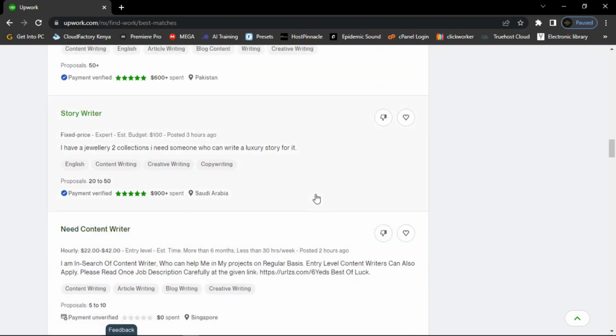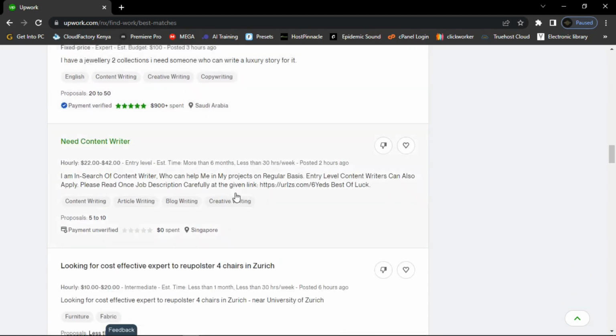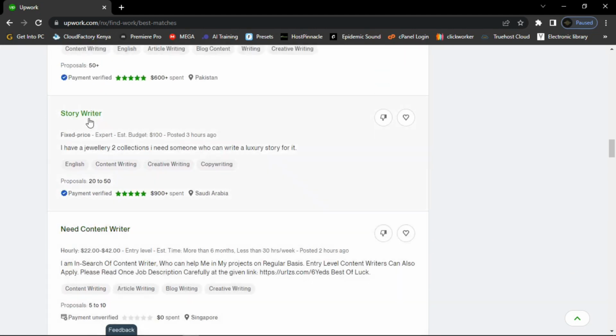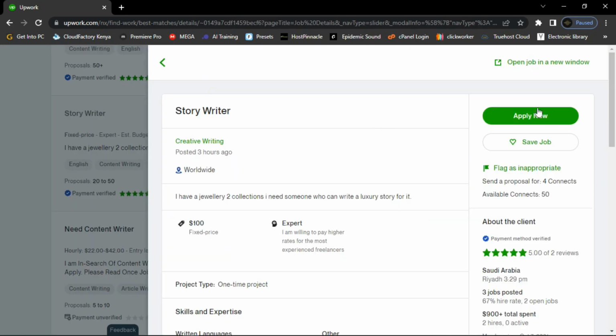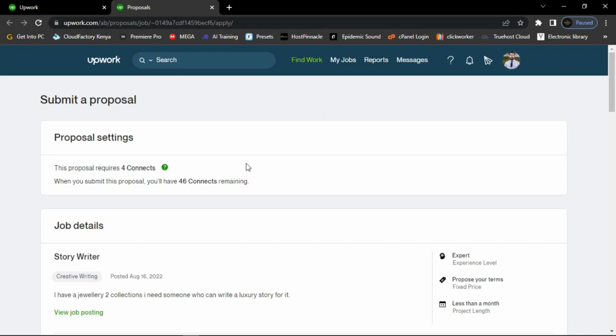So I just go to one that you can tackle. For example, this story writer. If you want to apply for this one, just click on it, and then click on apply. When you click on that apply button, it's going to open this kind of page. You can see that this project will require 4 connects to send a proposal.